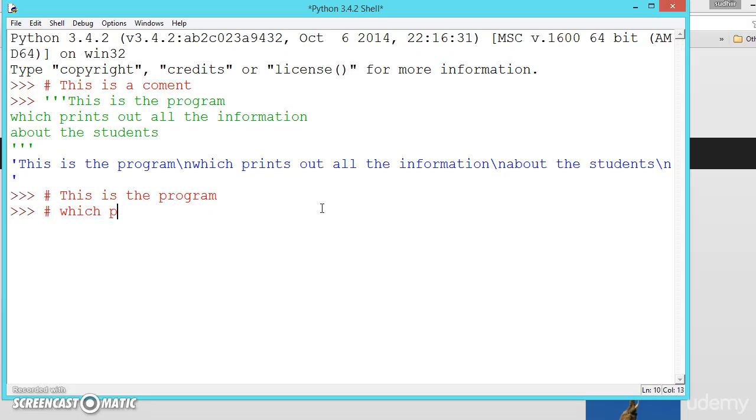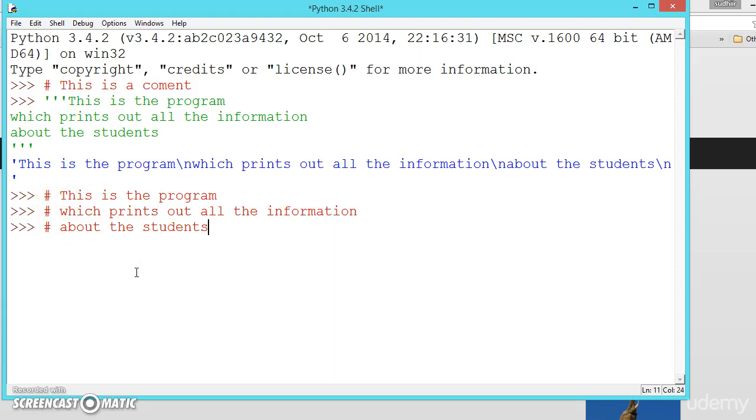This way it is better readability and it is easy to read. See, using the pound symbol has much better readability than the three quotations.